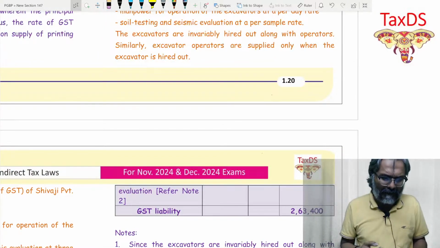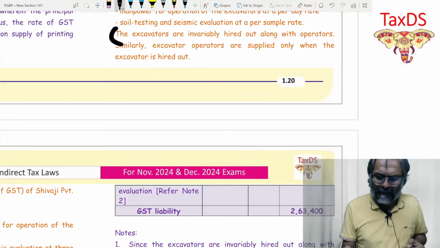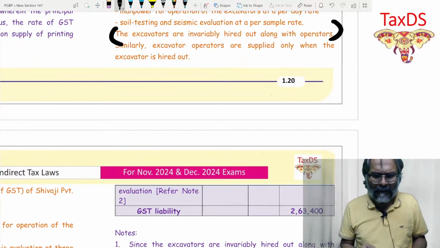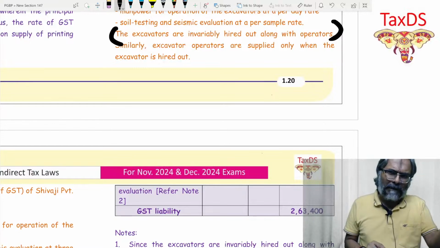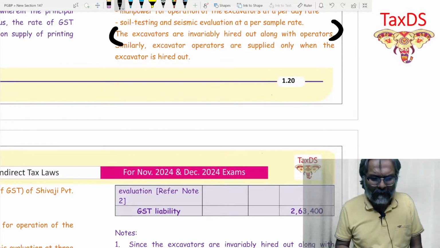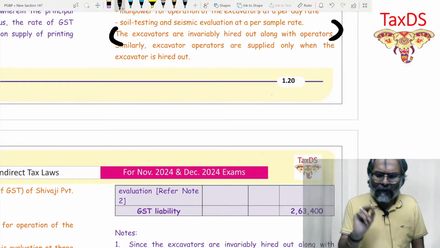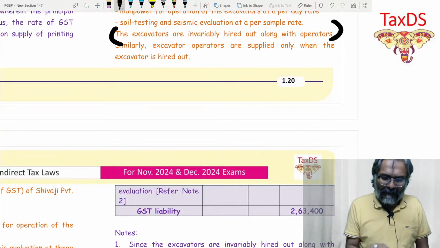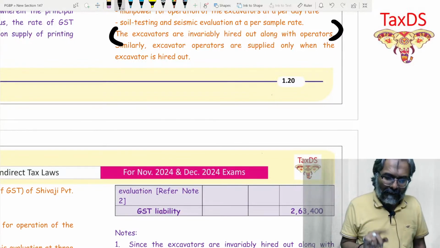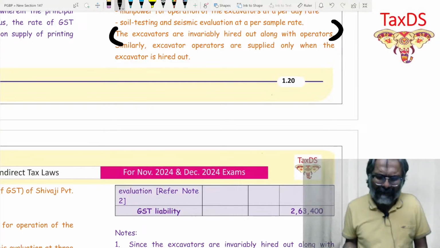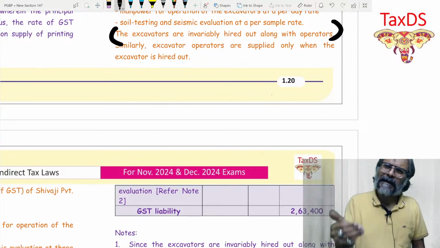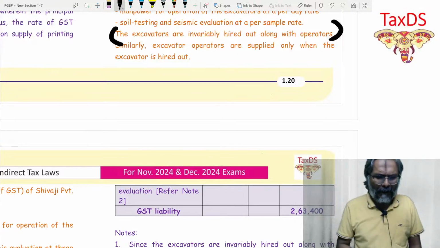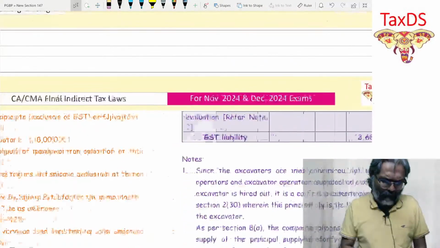So obviously, students, they have already told us that this is a case of a naturally bundled supply, or a composite supply. In the question itself they are telling you that this is a case of a composite supply. Similarly, excavator operators are supplied only when excavators are hired out. This entire two or three lines which they are giving you technically tells you what? That this is a case of a composite supply.